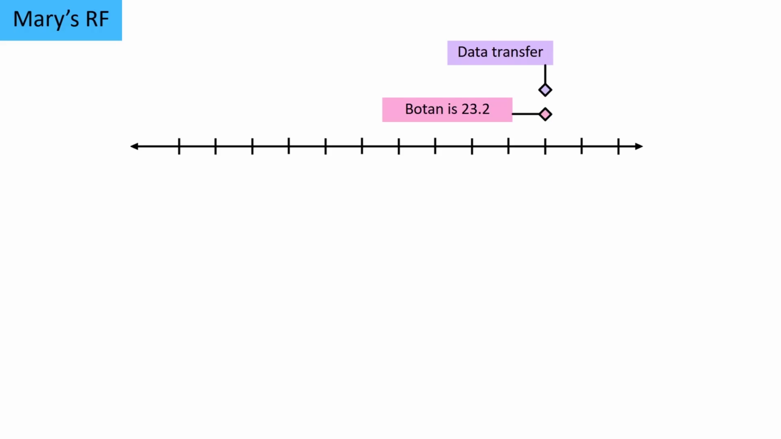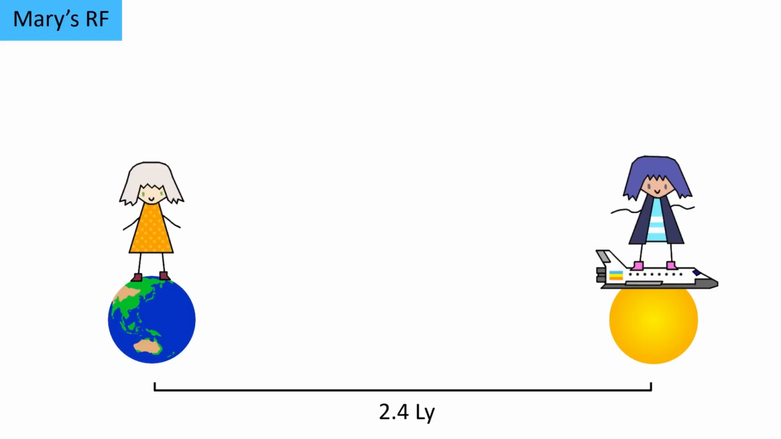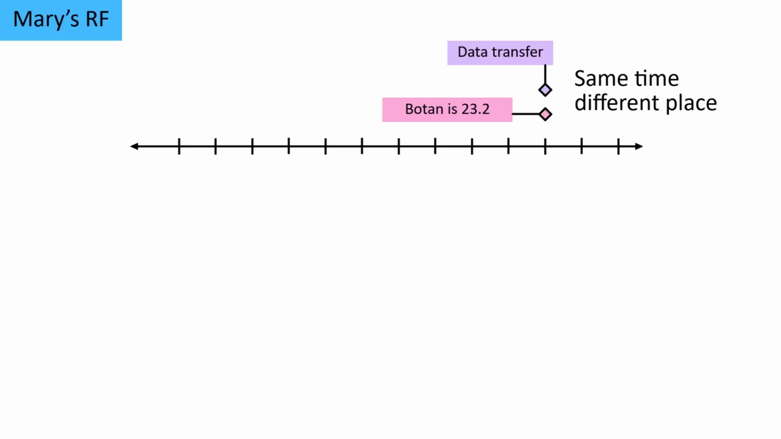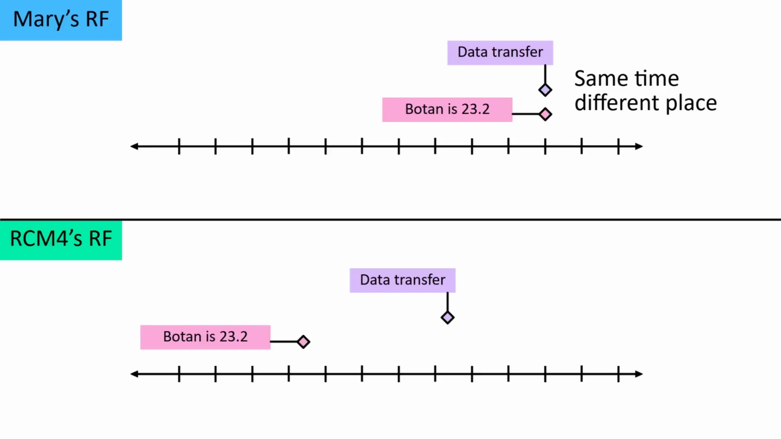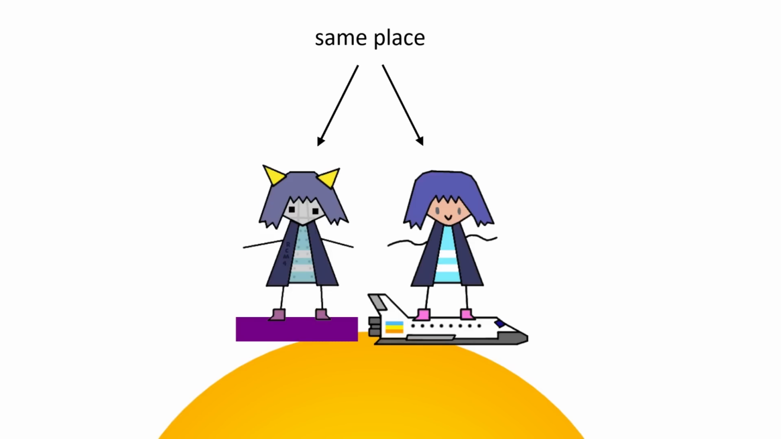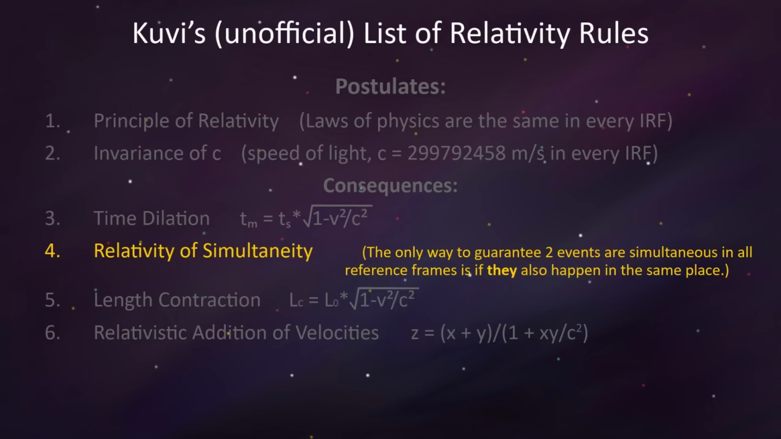But these two events happen light years apart, meaning relativity of simultaneity kicks in. And so just because they're simultaneous in Mary's reference frame does not mean they're simultaneous in RCM4's reference frame, despite the fact that the two observers are in the same place at that time. It's not the location of the observers that affects simultaneity, it's the location of the events.